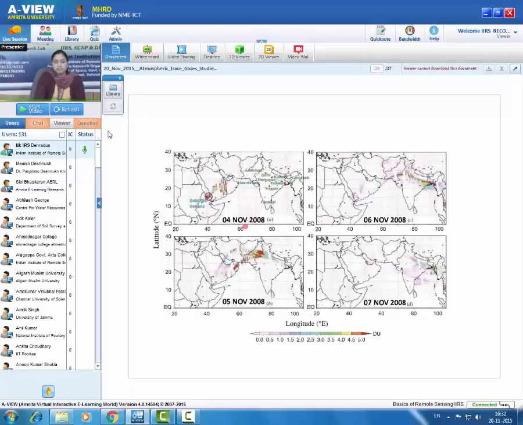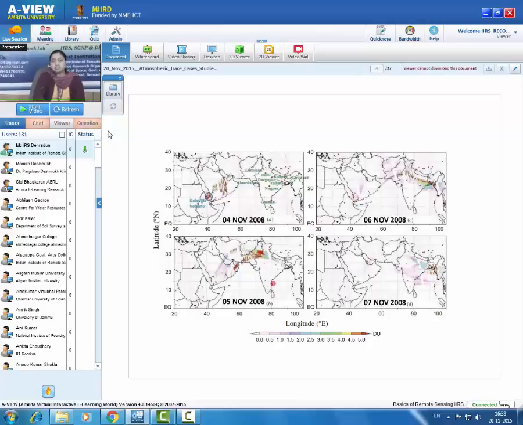It started on 4th of November, and this plume eventually got transported to the Indo-Gangetic Plain. On 4th of November, this was the location of the plume. On 5th of November, it was transported via Saudi Arabia and Iran towards the Indo-Gangetic belt. On 6th of November, it started dissipating, and on 7th of November, it is not there.